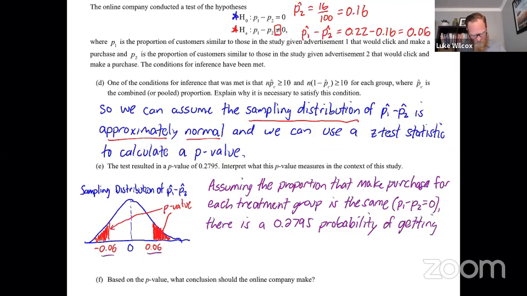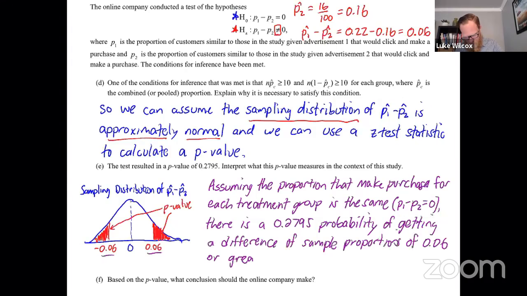We're trying to explain these values here, of getting a difference of sample proportions of 0.06 or greater. That gives me the right-hand side shaded region. Or negative 0.06 or lower is going to give me the other side of that normal distribution, purely by chance.